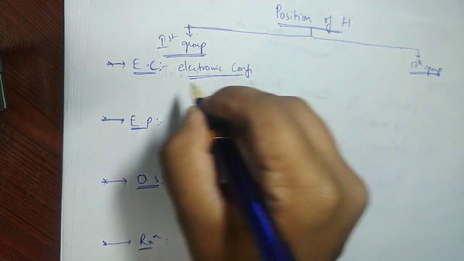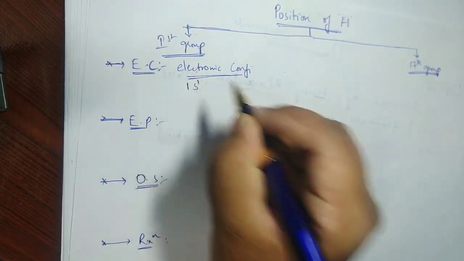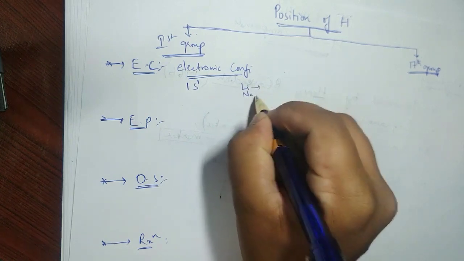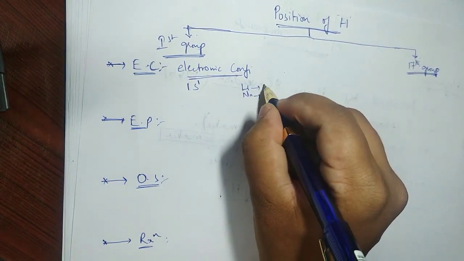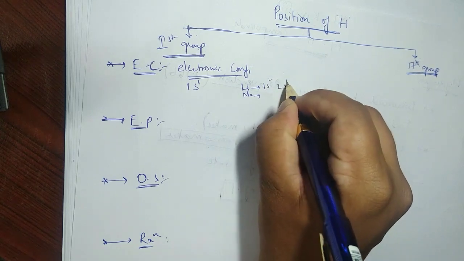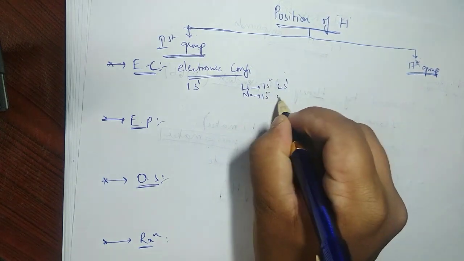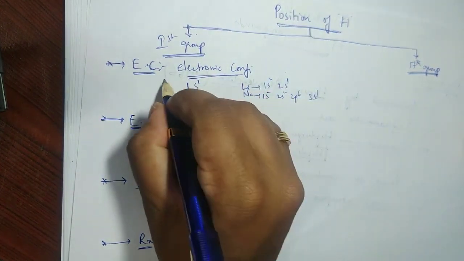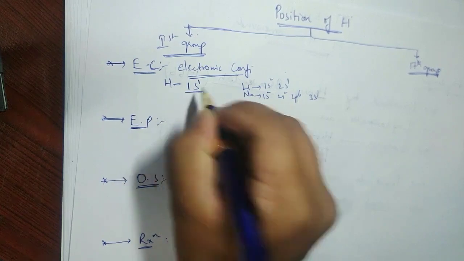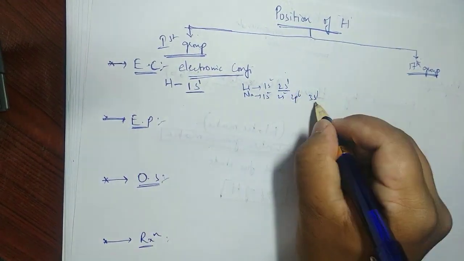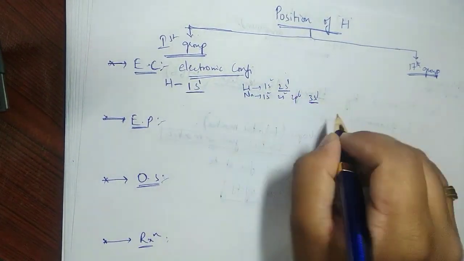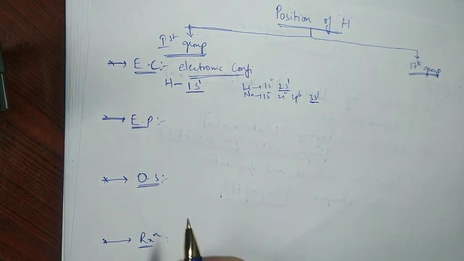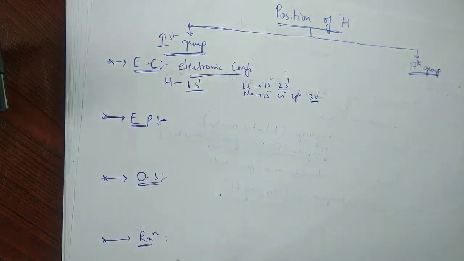We know that hydrogen's electronic configuration is 1s1, just like the first group elements. You take lithium, sodium, the configuration is what? 1s2 2s1, 1s2 2s2 2p6 3s1, so on and on. So hydrogen's configuration is matching the valence configuration 1s1, 2s1, 3s1. So because of this similar electronic configuration, they claim it to be a first group element. That is one reason. Then second reason, electropositive.